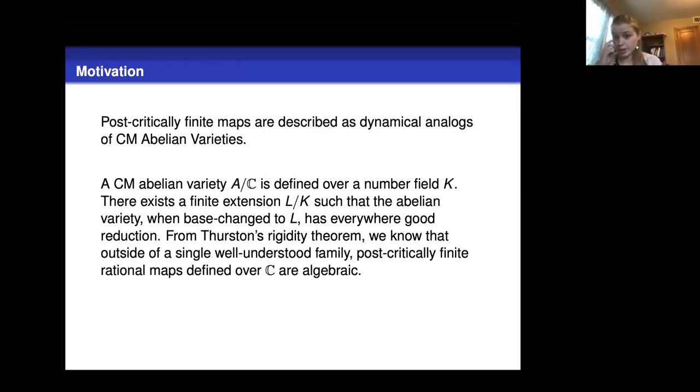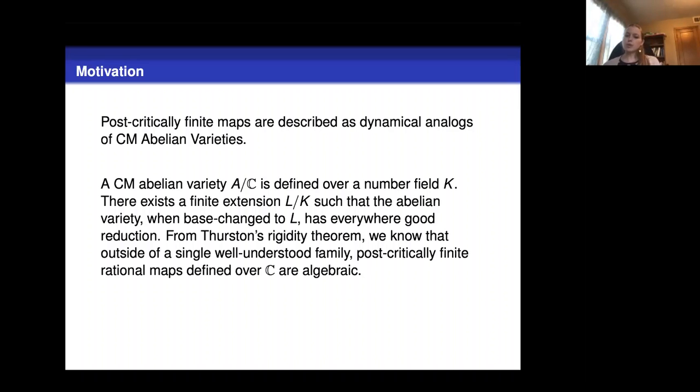So why do we care about this? Okay. In addition to the reduction telling us a lot about the dynamics of the maps, we have this connection between post-critically finite maps and CM Abelian varieties. So post-critically finite maps are these dynamical analogs of CM Abelian varieties, and when we have nice properties of CM Abelian varieties, we want to see if they hold for post-critically finite maps and vice versa. So we know that a CM Abelian variety is defined over a number field, and furthermore that it has everywhere good reduction in some extension of its base field.